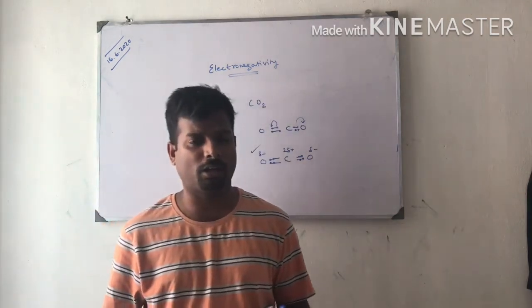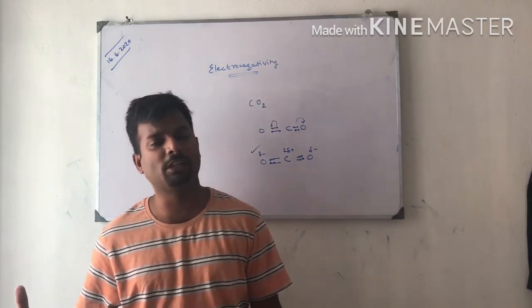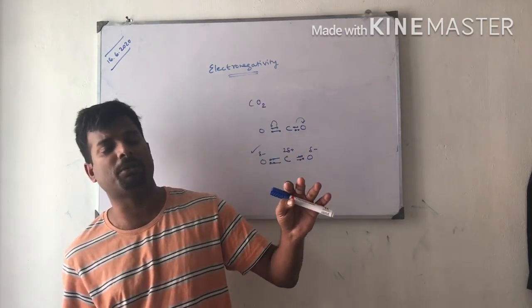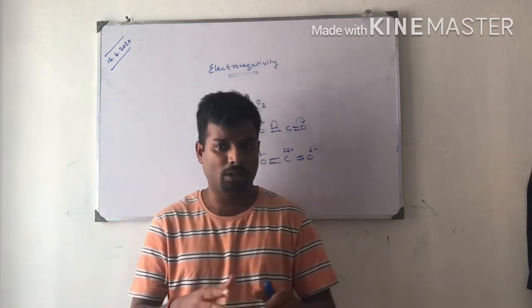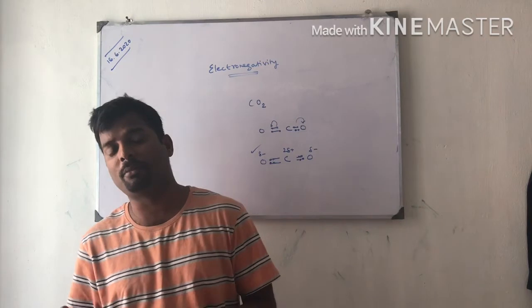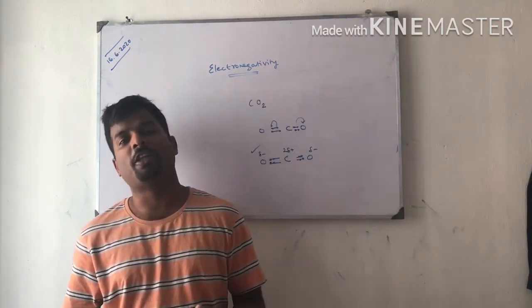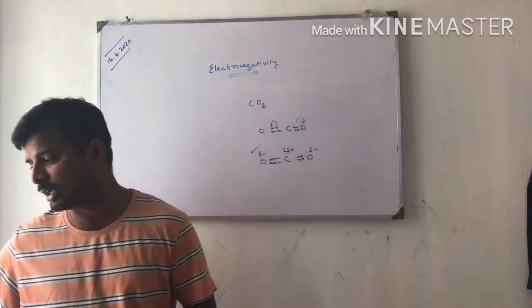Or otherwise, in a seesaw game, the heavier person will easily pull the lighter person towards them. In a rope pulling game, the heavyweight people pull the lighter people towards themselves. They are good examples of electronegativity.